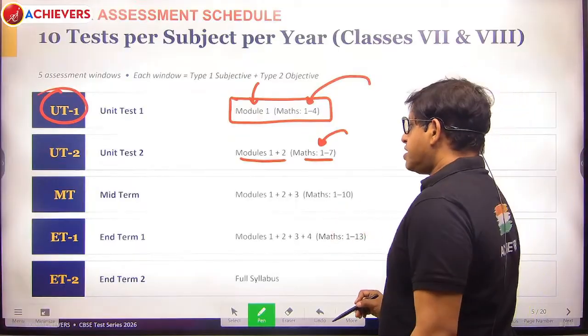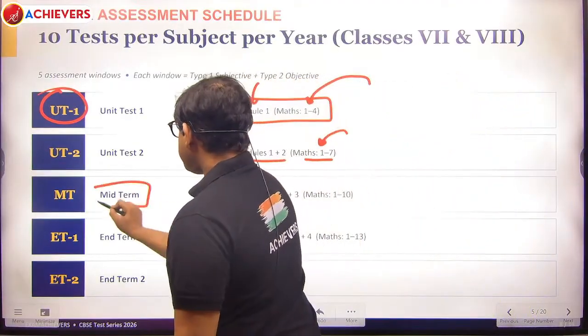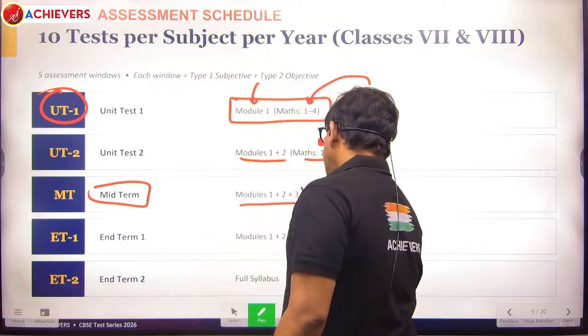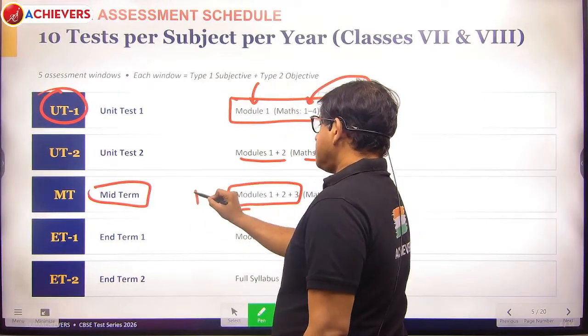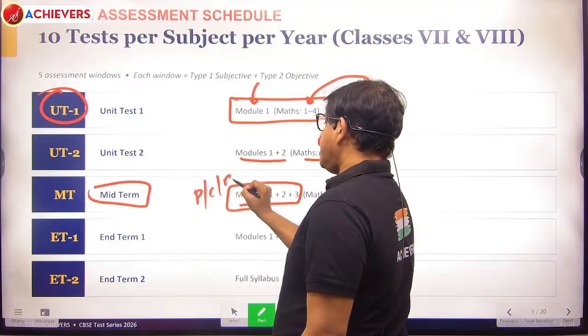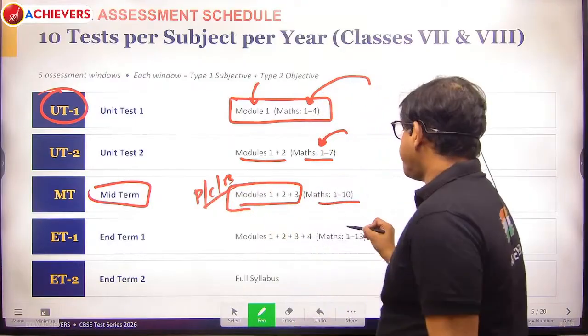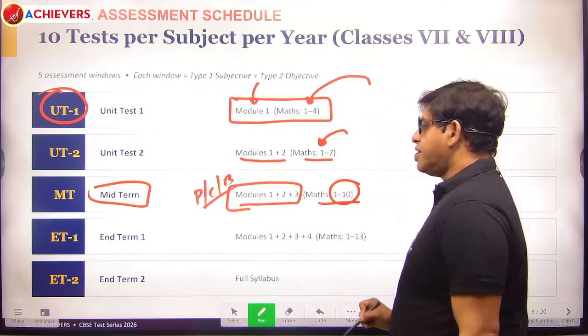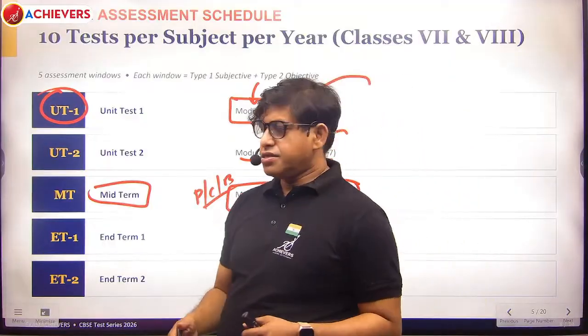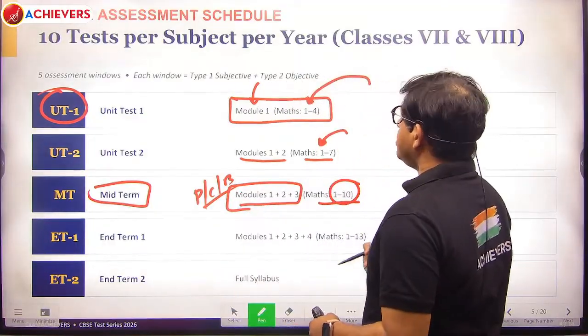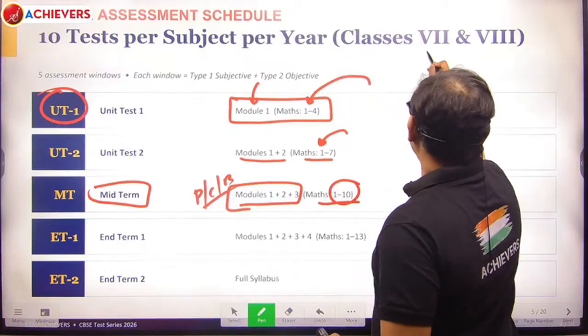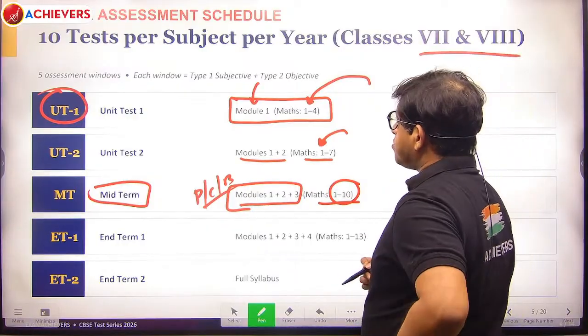For example, in the midterm exam, this is modules 1 plus 2 plus 3 for physics, chemistry and biology, and maths is given separately because, as I told you, the number of modules is much larger as compared to physics, chemistry and biology in these classes 7 and 8 we are talking about.